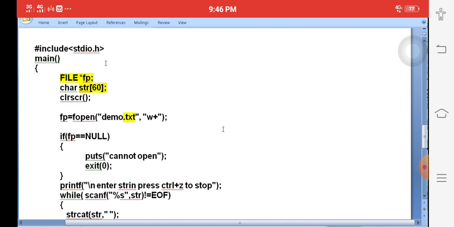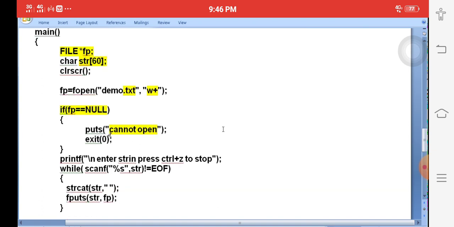demo.txt. W plus means writing and reading purpose, dual mode. If the file is NULL, then print cannot open file. Otherwise create a new file, press Ctrl Z to stop. Okay, with the help of the scanf function read the string of 60 characters. So enter your name, your address, etc., then immediately the fputs function stores the string into the file pointer. How many strings will it take? Press Ctrl Z. Ctrl Z is nothing but end of the file.